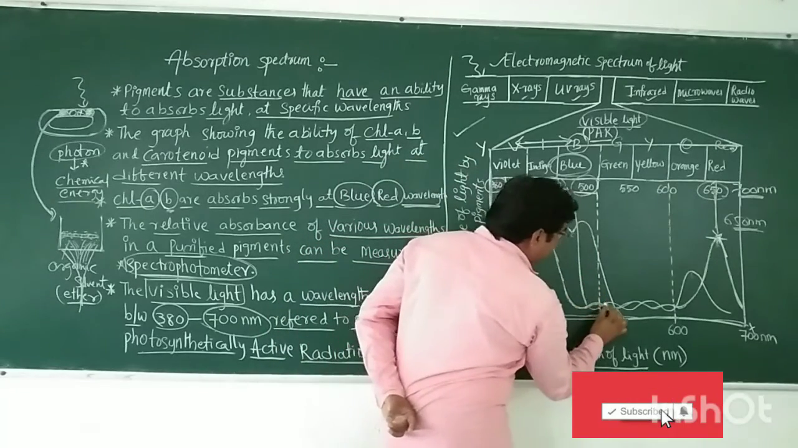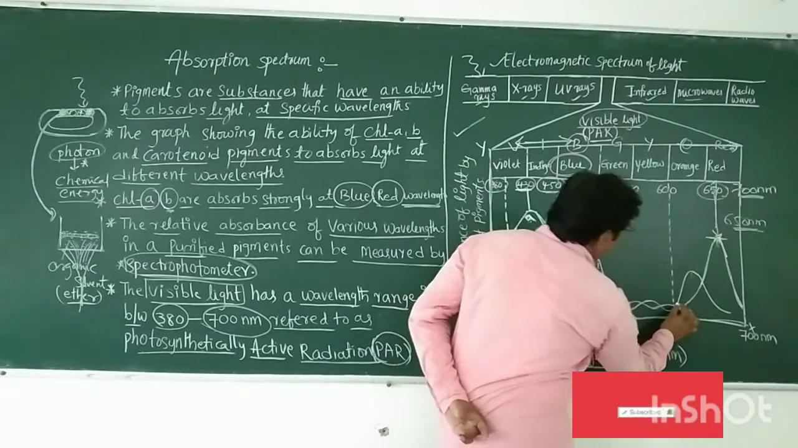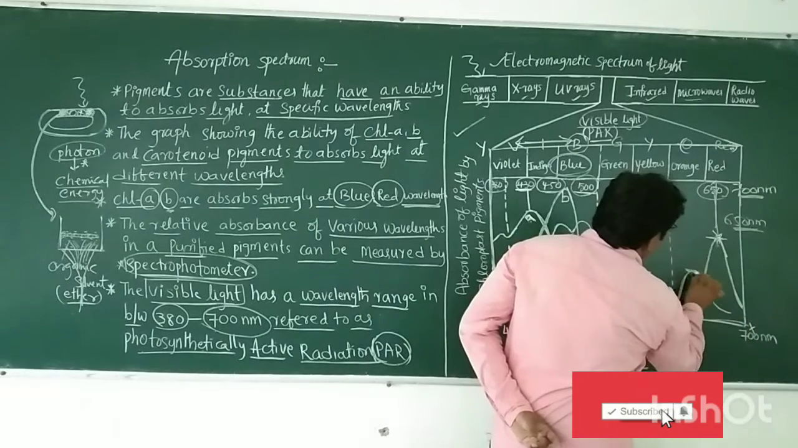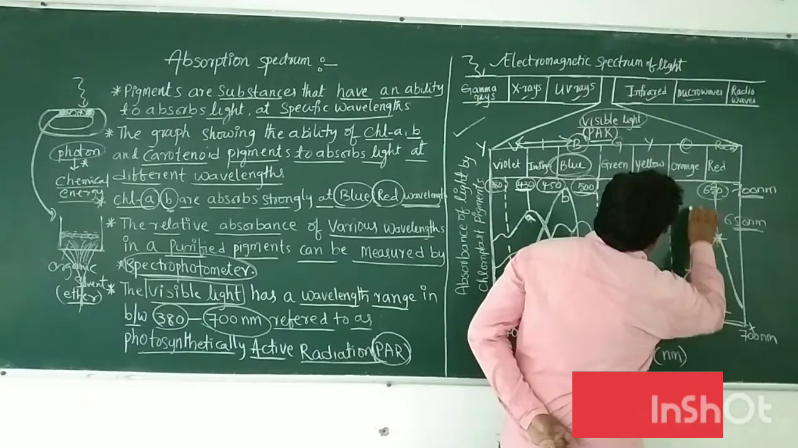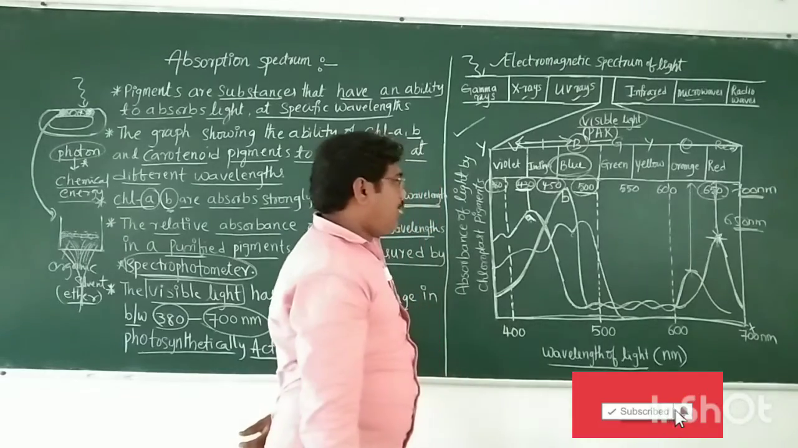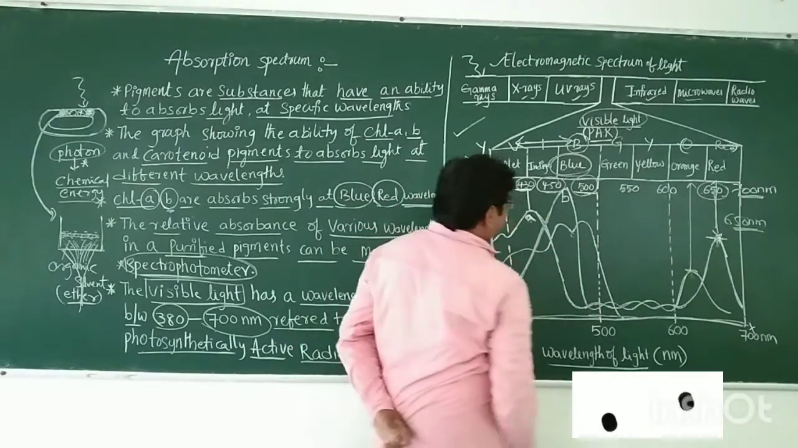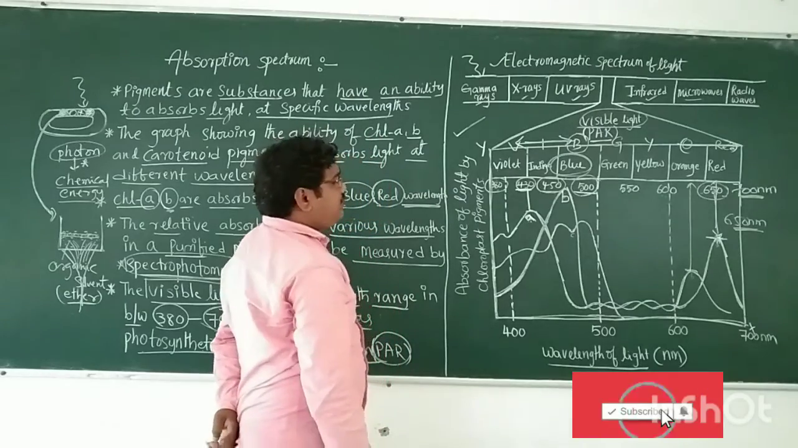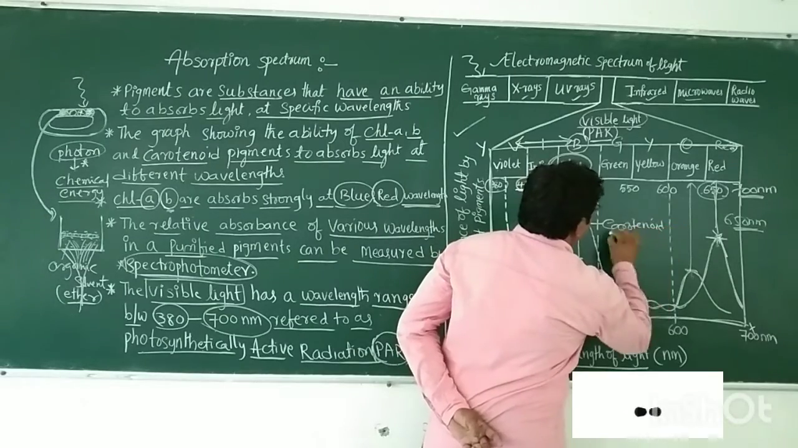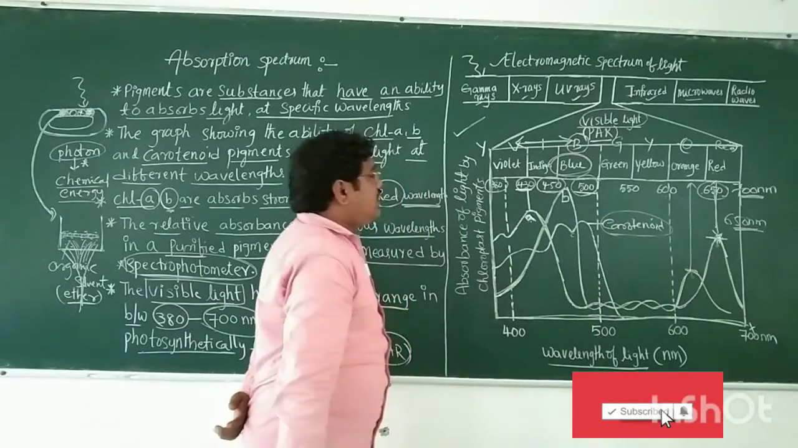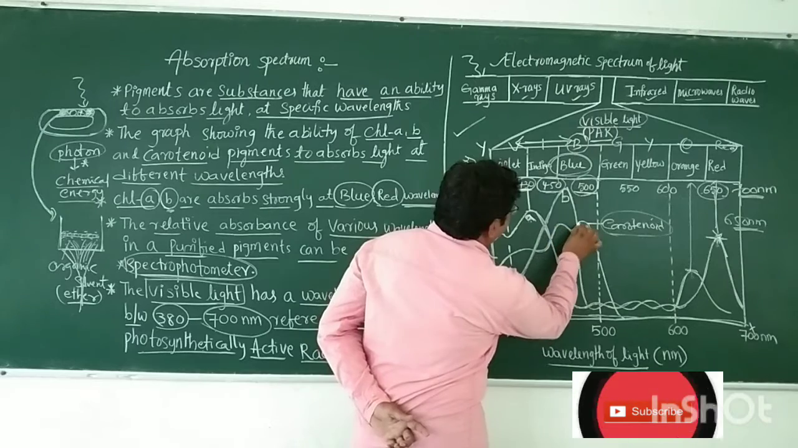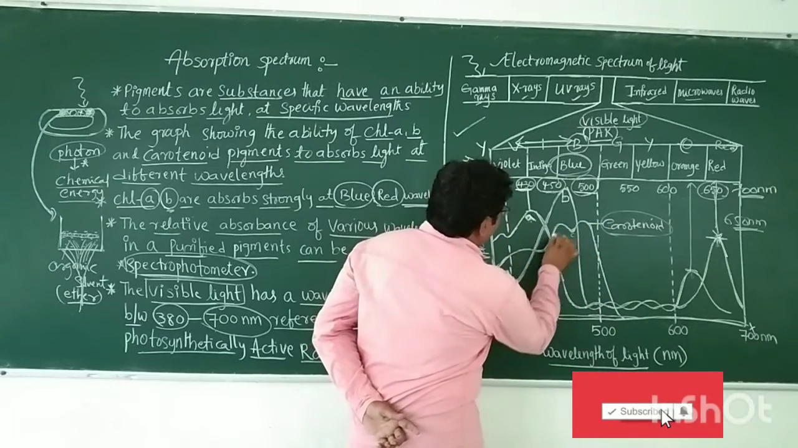Again, chlorophyll B absorbs more light at specific wavelengths. Chlorophyll B absorbs more in the red region, between 600 to 650 nanometers. Next, the third type of pigment, the carotenoids. This is the carotenoids graph.